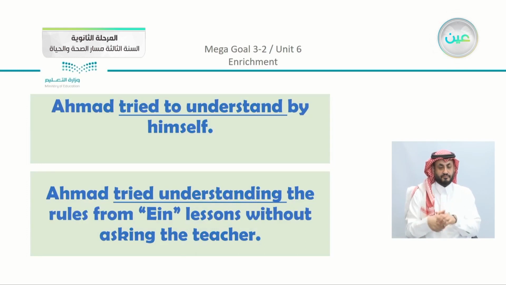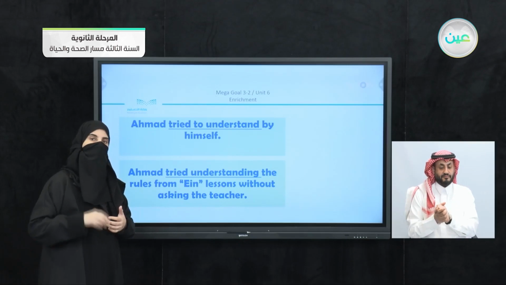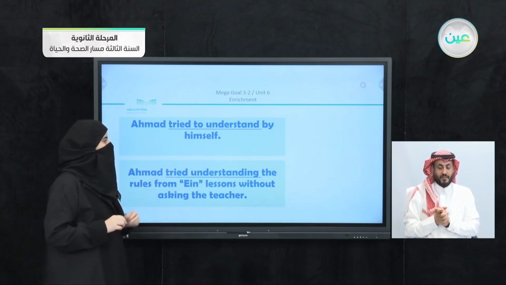The third example here, Ahmed tried to understand by himself. He tried to understand. Ahmed tried understanding the rules from Ain lessons without asking the teacher. So you can see that we have here the platform. It helps you sometimes even without asking somebody else. Now here, what is the difference? You can see that the examples are different because the meaning that we have here is different. Now specifically, Ahmed tried studying from the platform, so we have here something specific we use with it. We have the gerund.